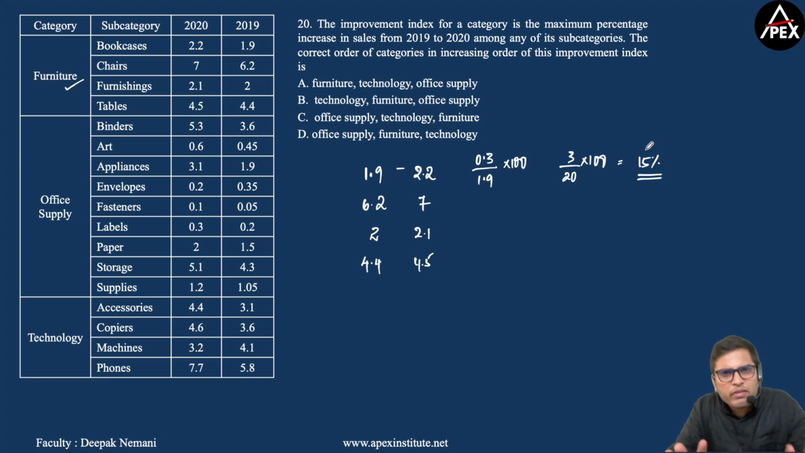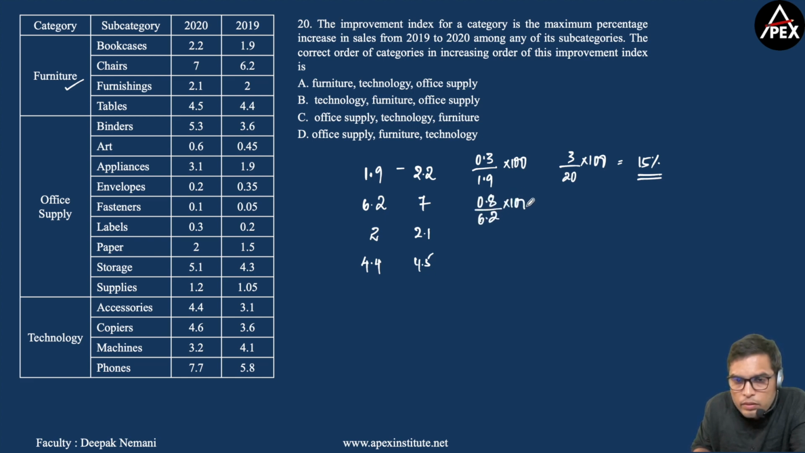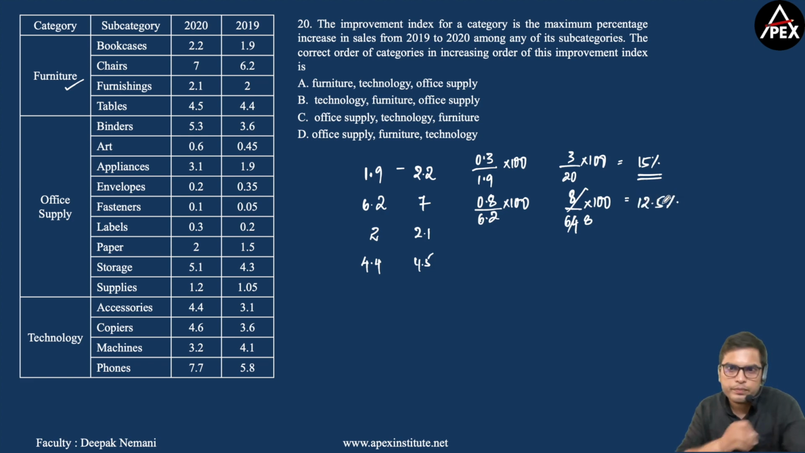Okay, so here let me consider 15%, whereas here there is an increase of 0.8 millions by 6.2 into 100. Right, now let me approximate the denominator to 6.4. Let me increase the denominator, so that becomes 0.8 by 6.4, which can also be written as 8 by 64 into 100. So which is nothing but 1 by 8, 100 by 8, that's nothing but 12.5%. Right, so the percentage increase for chairs is 12.5%, which is less than 15%.